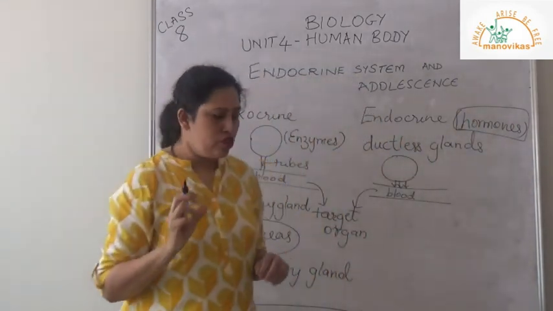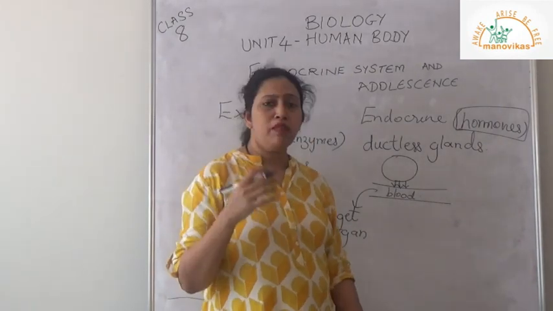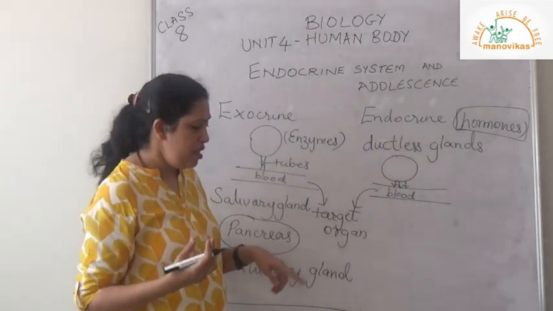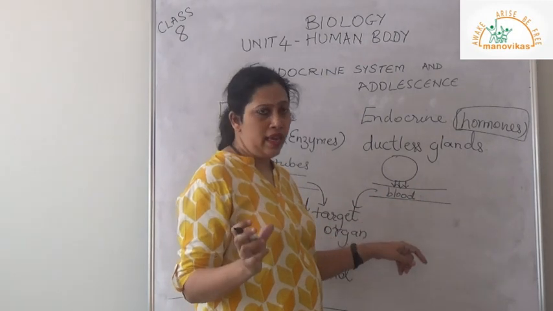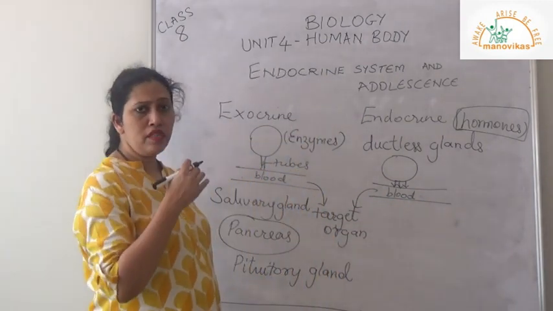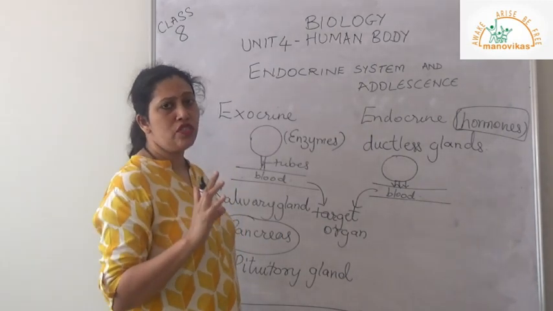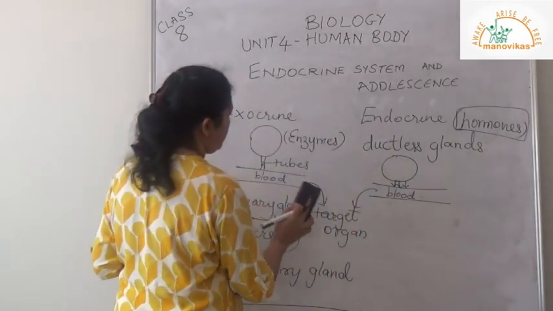Hormones are chemical substances secreted by the endocrine glands directly into the bloodstream, which act on the target organ or cell. So they are very important in our lives. Right from our birth till death, they have functions to perform.